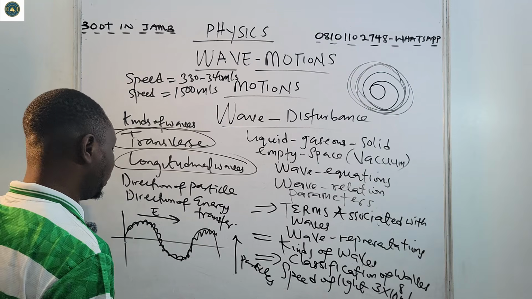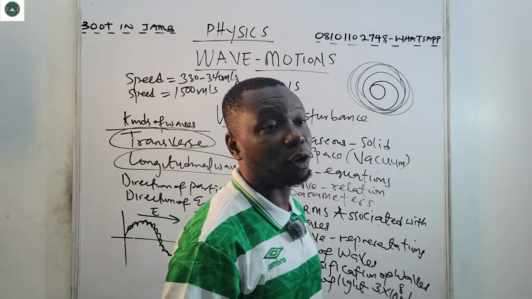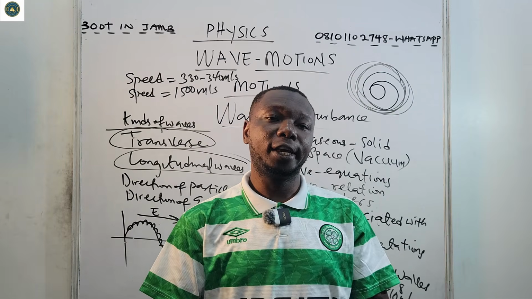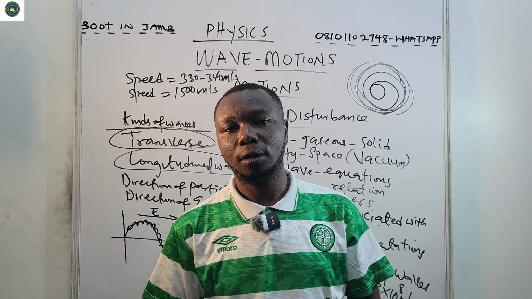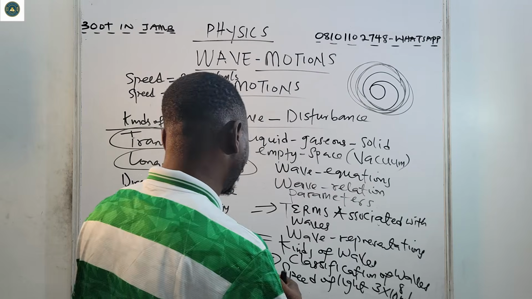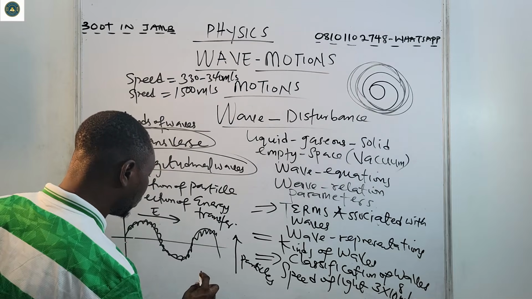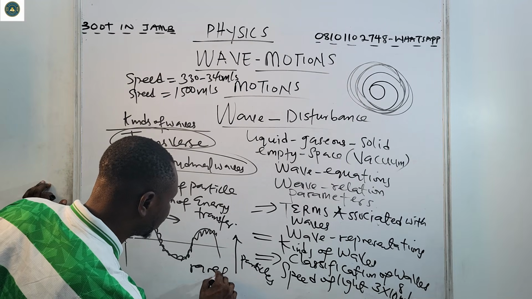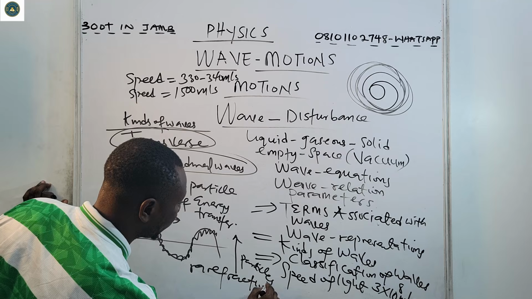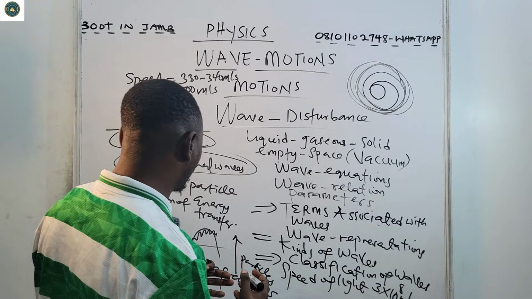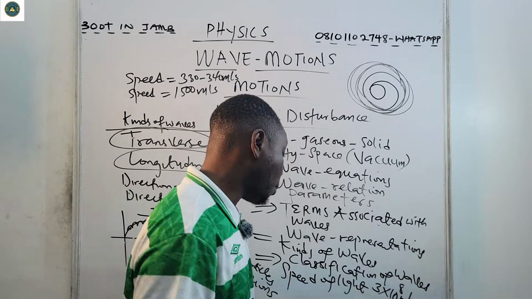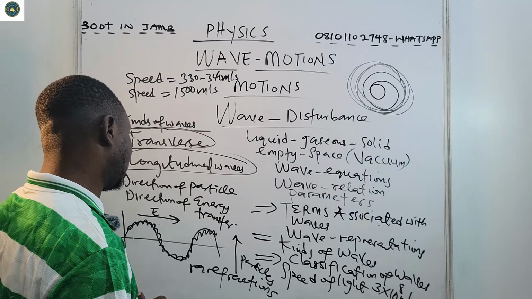Then the part where you have more of the wave particles is called a point of compression. While the part where there is a loose in the compression, loose in the wave particles, we call it the rarefaction. So that means we have compression and we have the rarefaction.